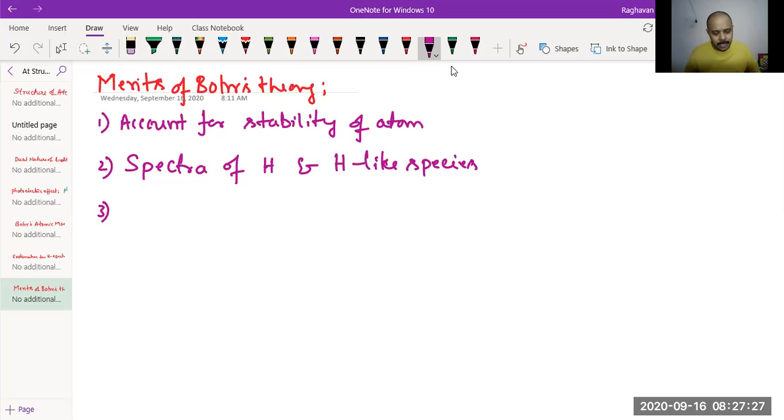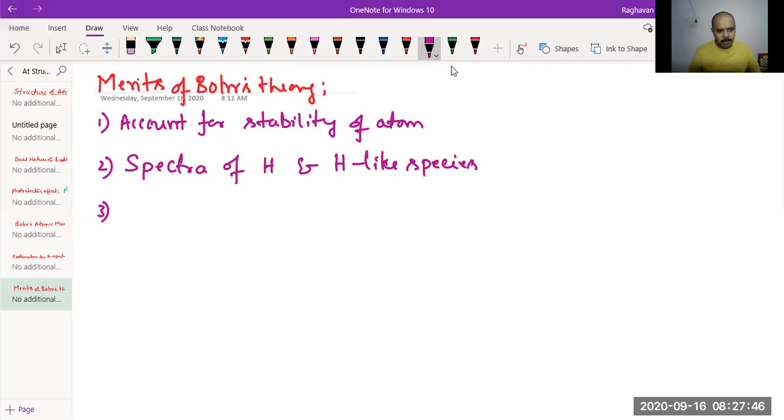Based on Bohr's theory, the Rydberg constant value has been calculated by Bohr, and that value is in experimental agreement. Experimentally, the RH value has been determined, which was found coinciding with the theoretical calculation based on Bohr's theory.